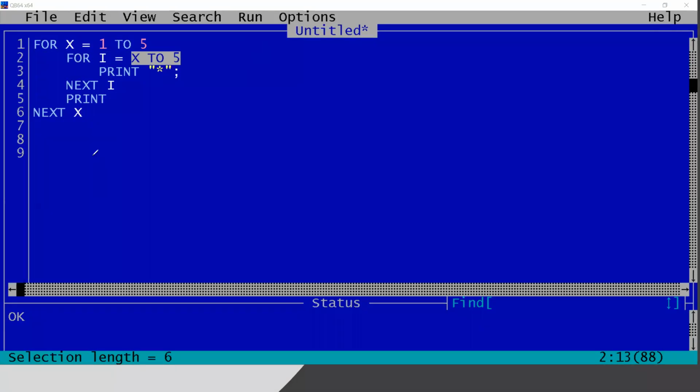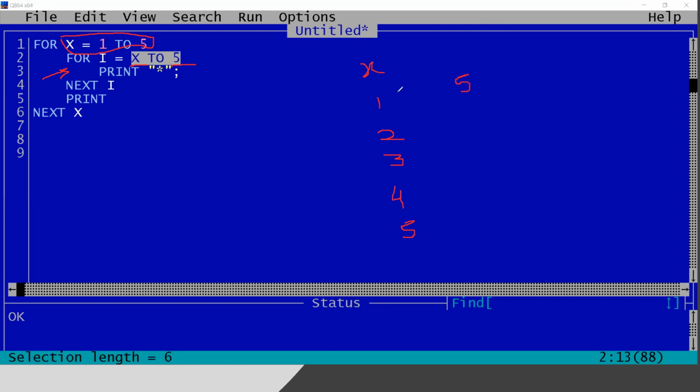If you are still not able to understand, I am trying my best. As per the first line, what I have written is x equals 1 to 5. So the value of x should be first 1, then at last it should be 5, in between 2, 3, 4. And the inner loop, what is this loop doing? This loop is 1 to 5, it is starting from x and always it is ending at 5.